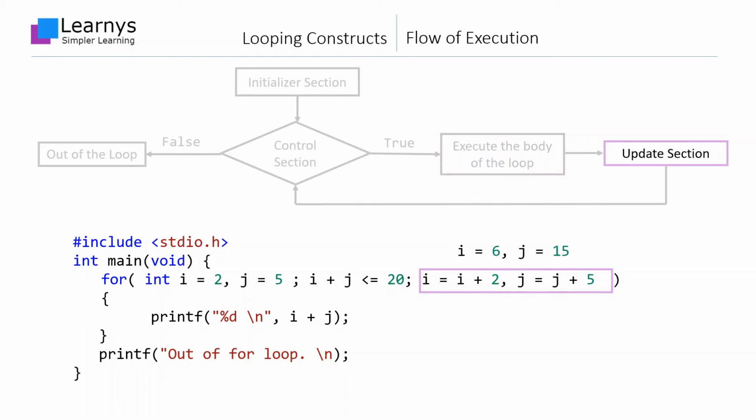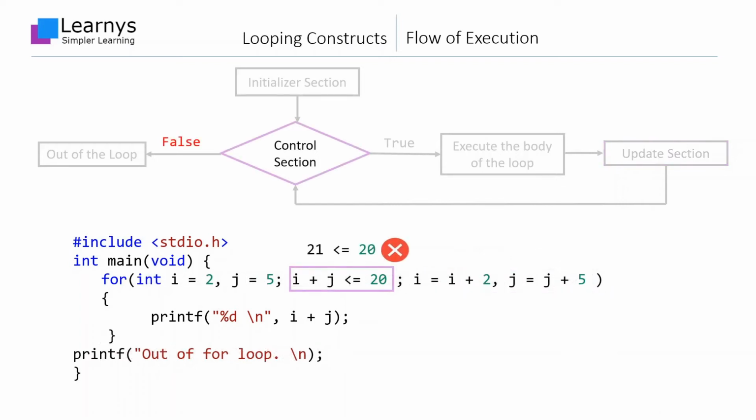After the execution of the loop body, the statement in the update section will be run. The two statements in the update section will increase the value of i from 4 to 6 and j from 10 to 15. After the execution of the update section, the control expression will be evaluated again with the updated values of i and j.